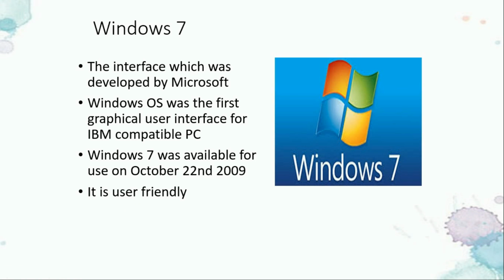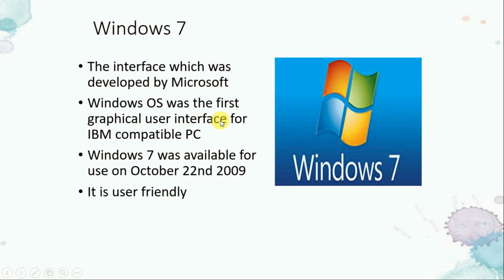Now we will go in deep for Windows 7. Now, what is the Windows 7 about? So it is an interface which was developed by Microsoft company. It is a famous popular company Microsoft. Because of that only the OS was being started over here. DOS, everyone knows, at the first it was DOS and afterwards now it is Windows.